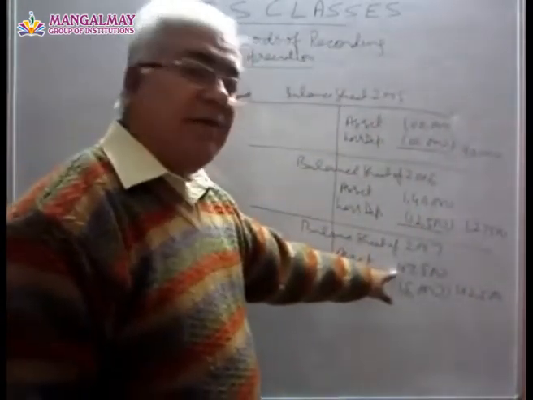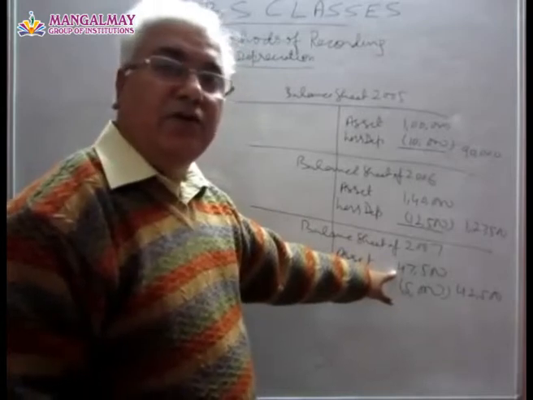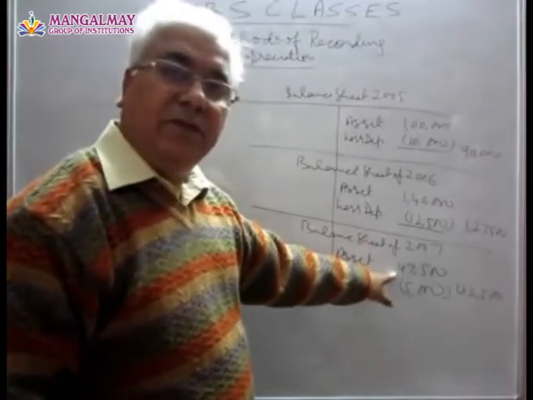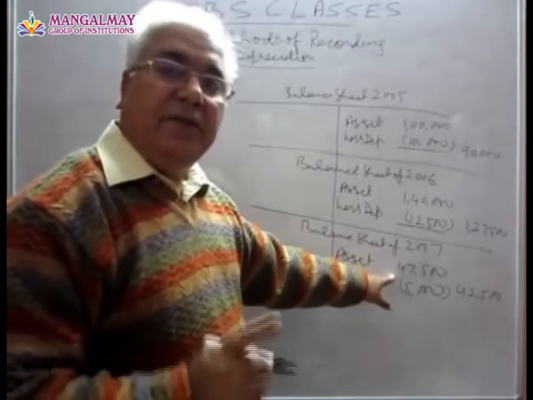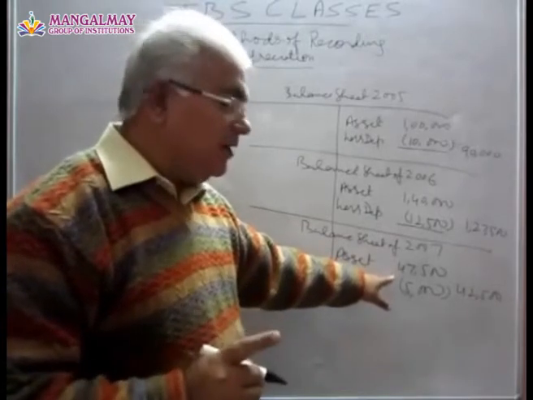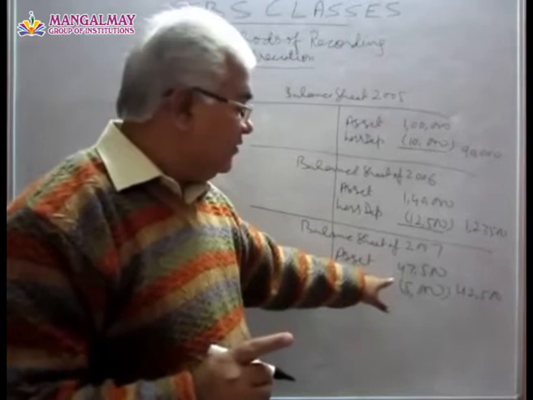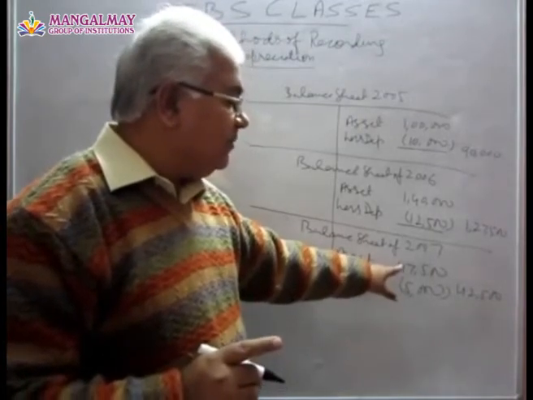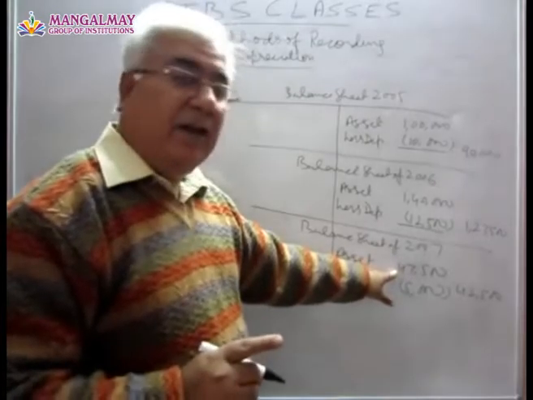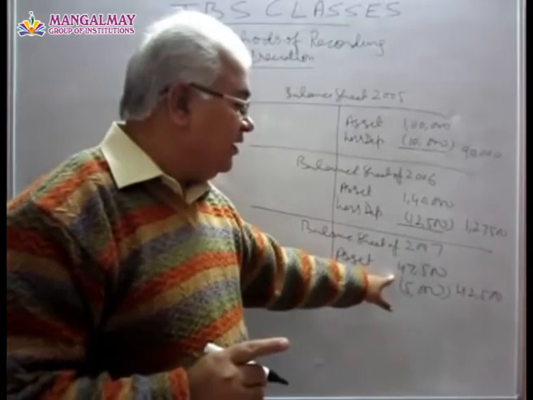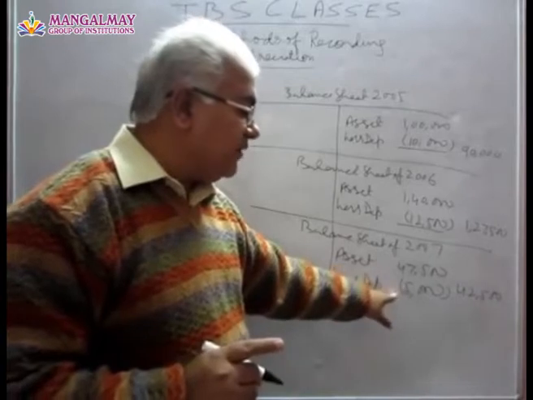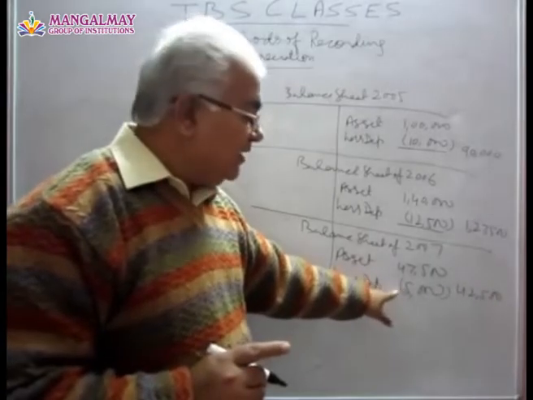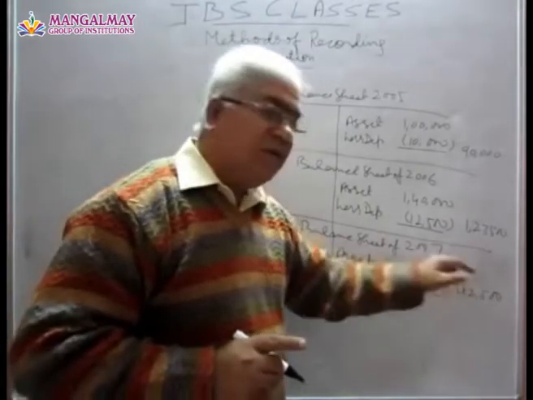Remember, this is the second machine we had bought during 2006 for 50,000, and on that depreciation for half year, 2,500, was charged. That's why in 2007 it is being shown at 47,500, and in 2007 we have charged full year's depreciation, that is 5,000 over it, and that's why its closing balance is 42,500.